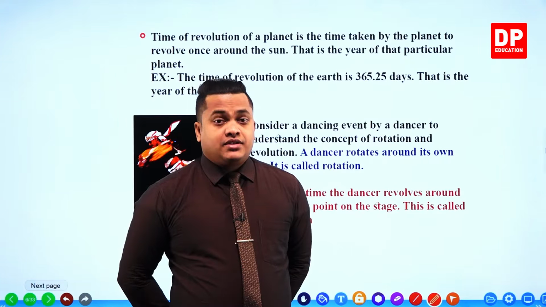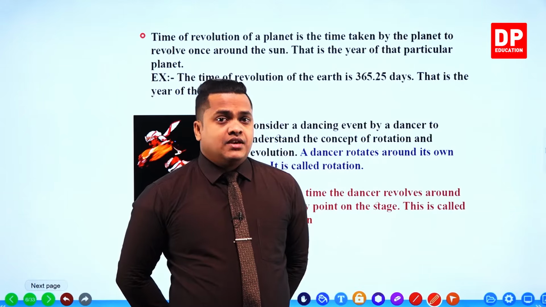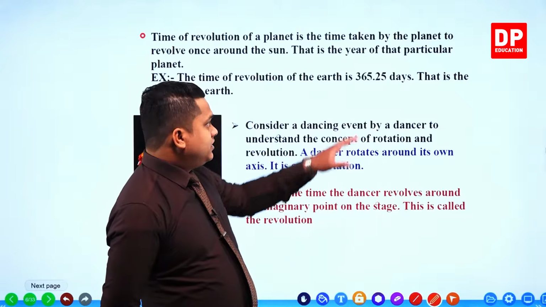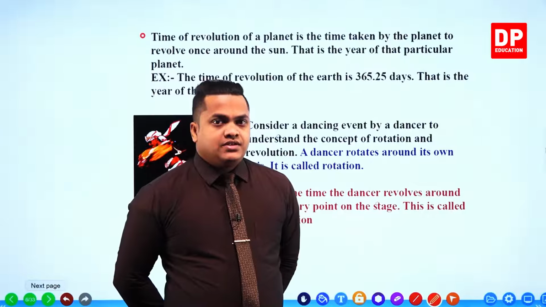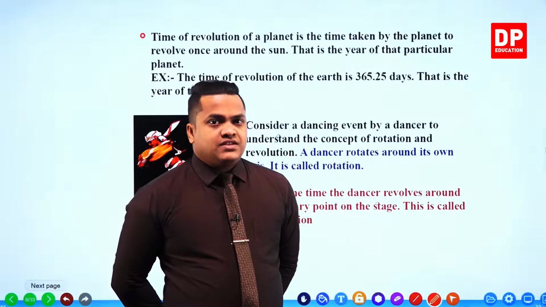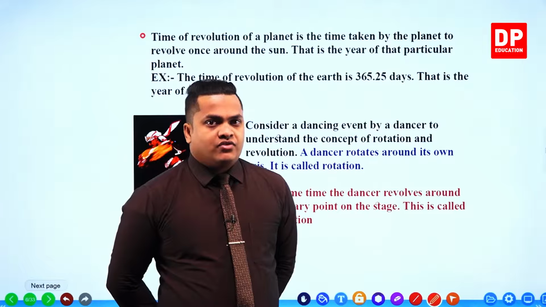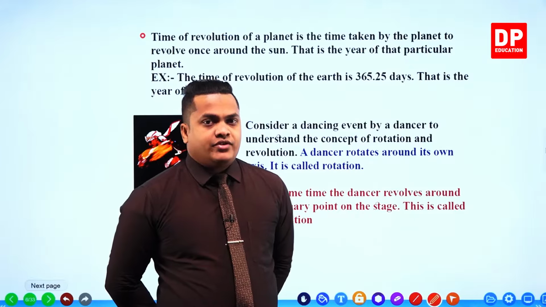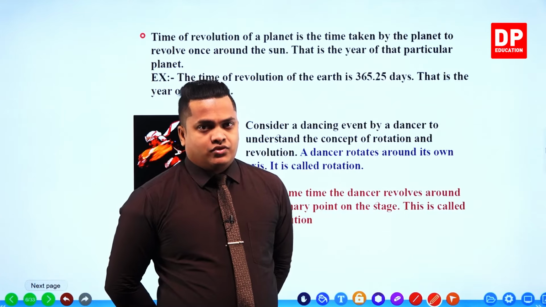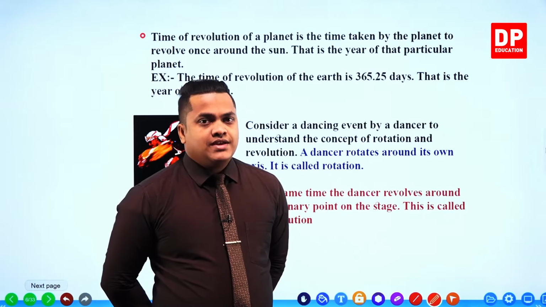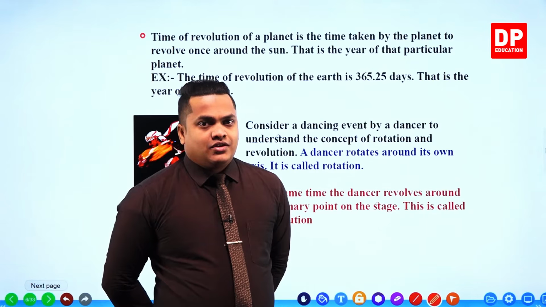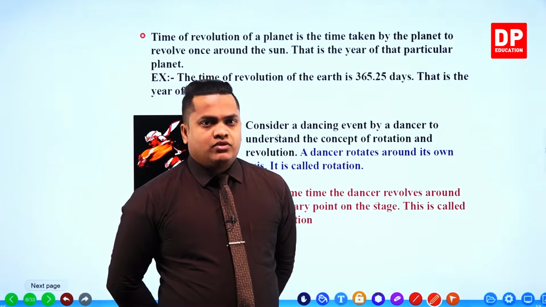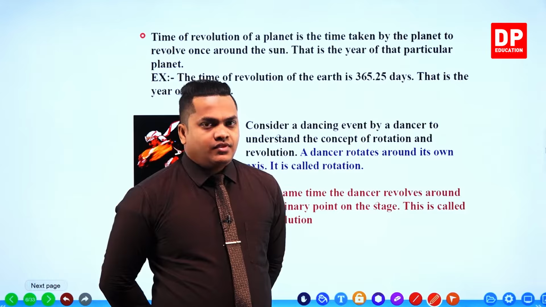365 days plus another 0.25. Okay, 0.25 means 1/4 of a certain day. So 365 and 1/4 is the entire time taken by our planet Earth to revolve around the sun, to complete one cycle around the sun. Right then.